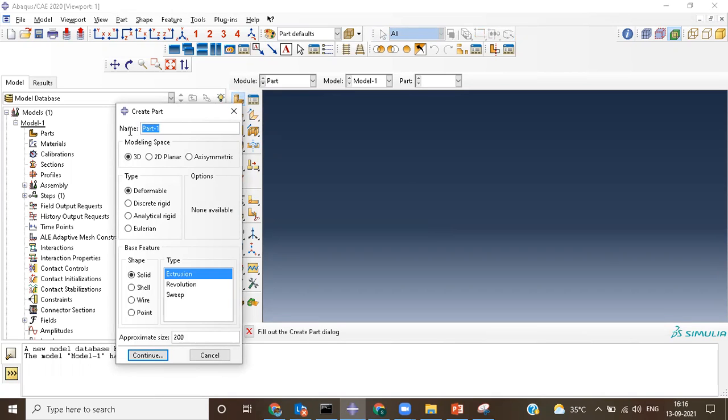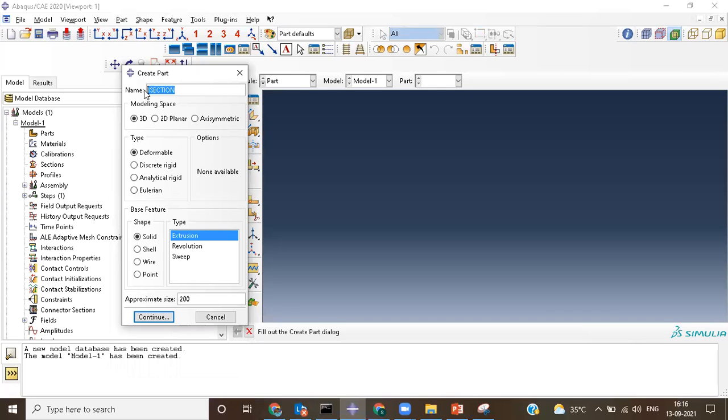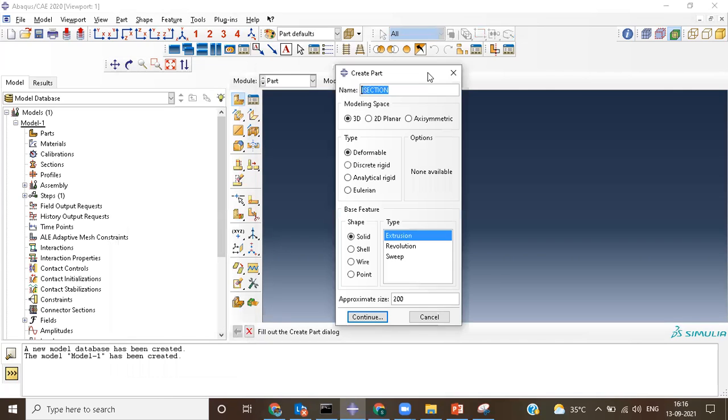Now after creating this particular part, I would like to name it also. So let's say this is my I section. When you are trying to create this part, it asks you a few parameters, like the modeling space. That is whether you want to model it as 3D, or as 2D, or as an axisymmetric condition. So you should remember these three parameters: 3D, 2D, or axisymmetric.